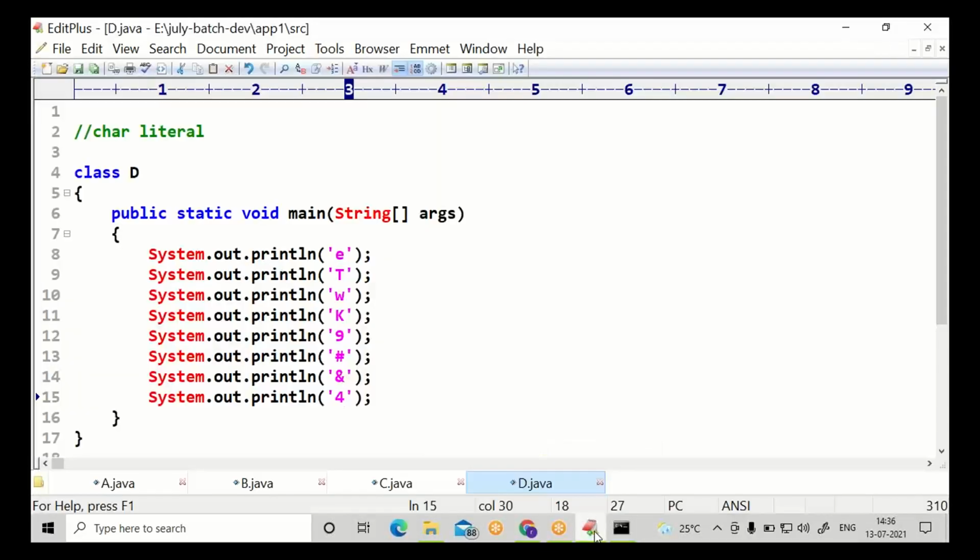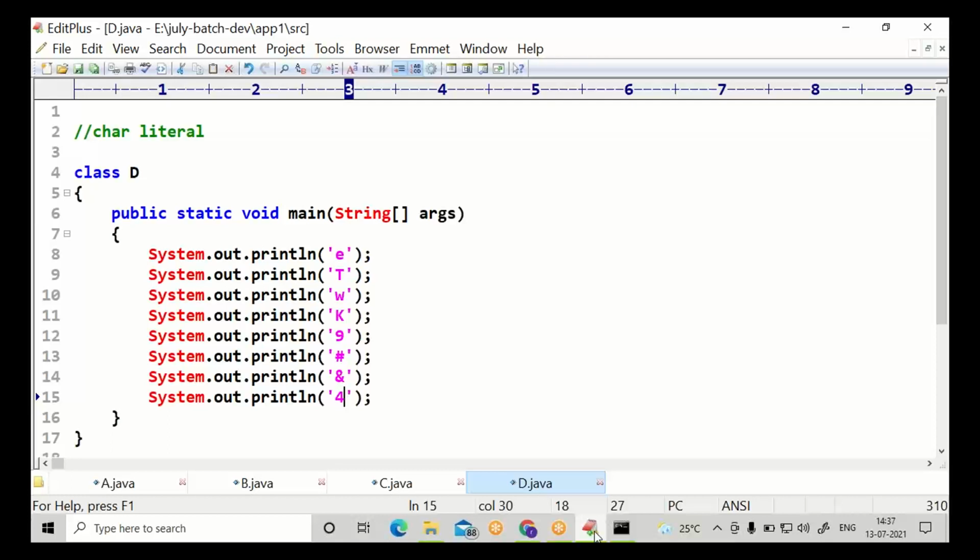Any character, whatever you are sending from the keyboard. It can be a lowercase alphabet, an uppercase alphabet, a digit, a special character.